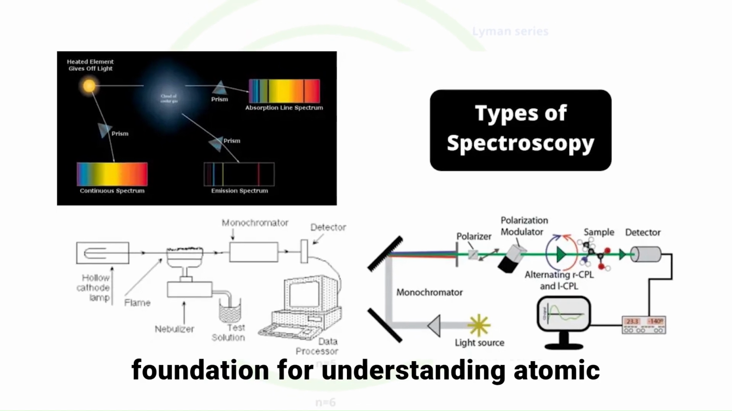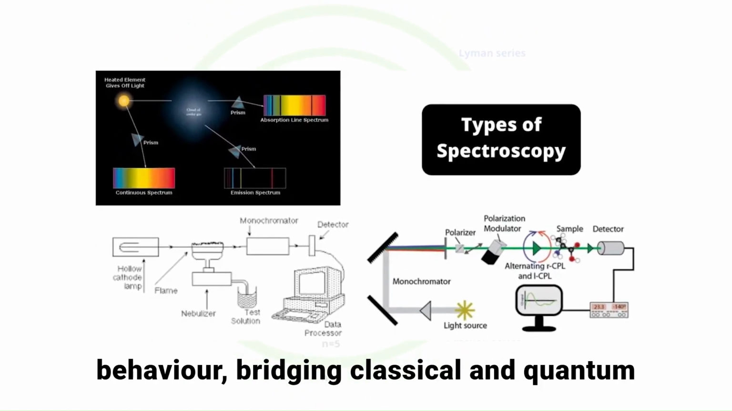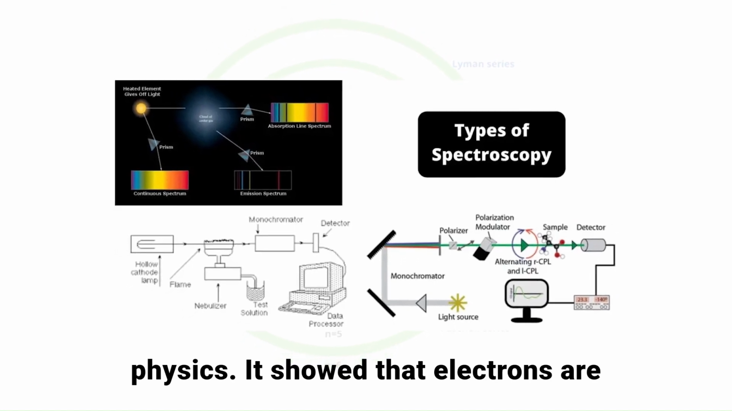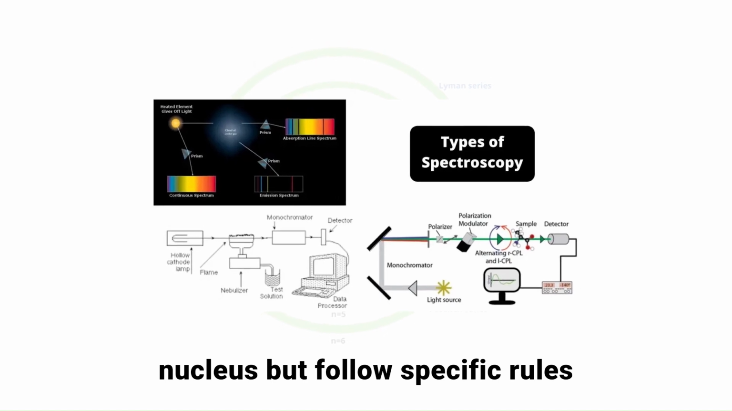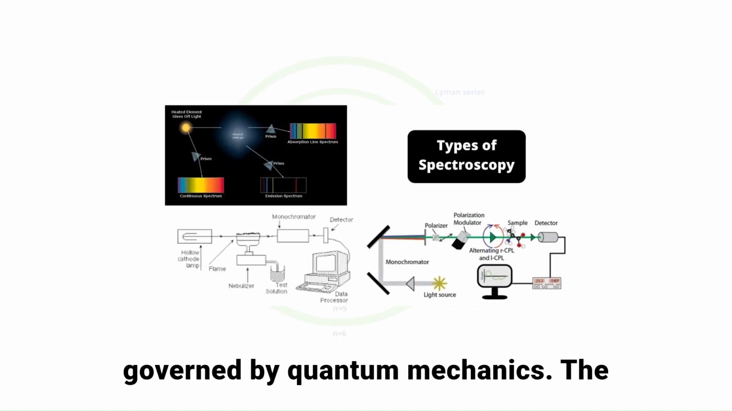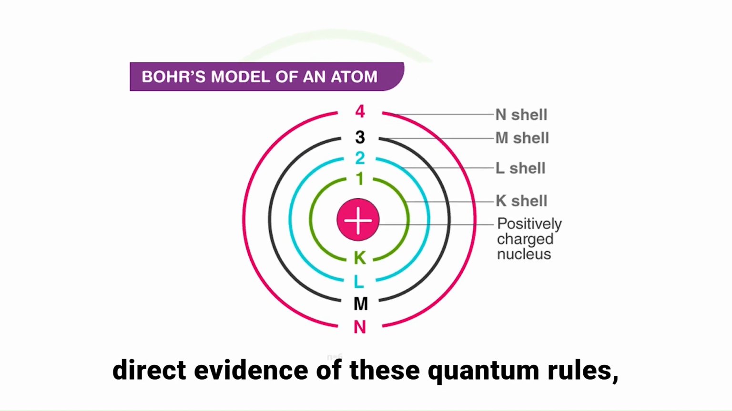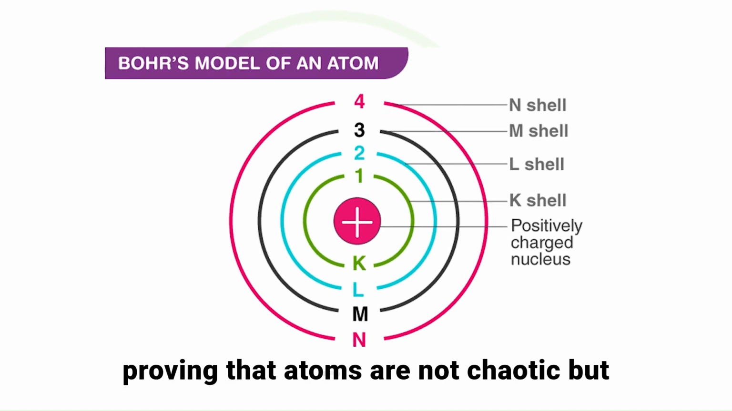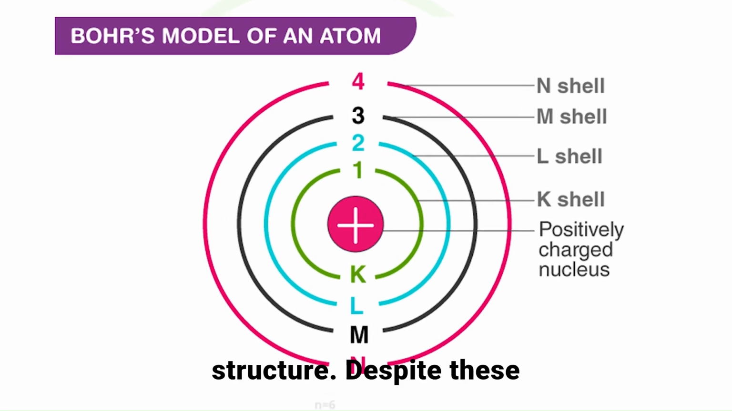Bohr's model laid the foundation for understanding atomic behavior, bridging classical and quantum physics. It showed that electrons are not just tiny particles orbiting the nucleus but follow specific rules governed by quantum mechanics. The discovery of atomic spectra provided direct evidence of these quantum rules, proving that atoms are not chaotic but follow an elegant and predictable structure.